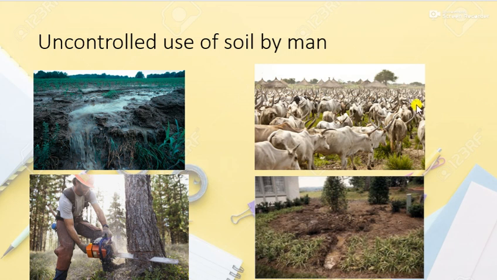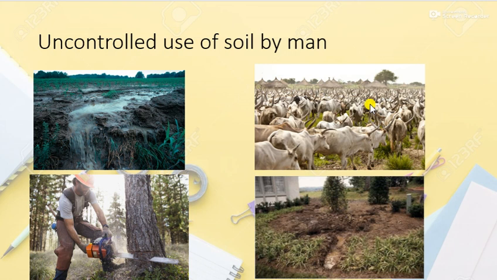Overgrazing of animals also causes soil erosion. How? Because continuous use of land by animals destroys the upper layer of soil.